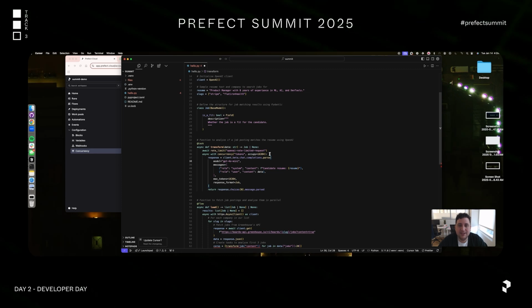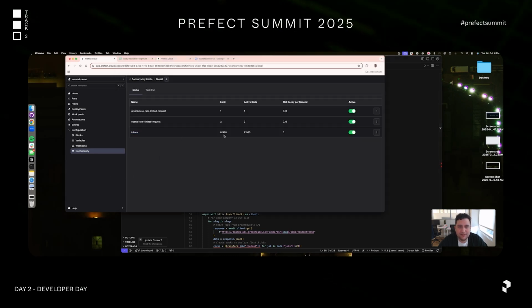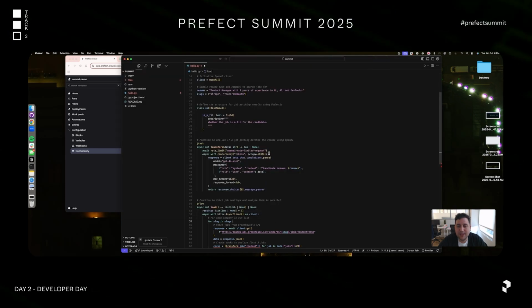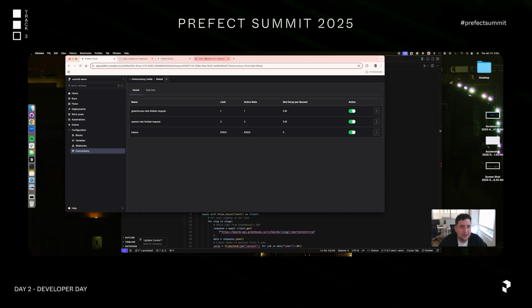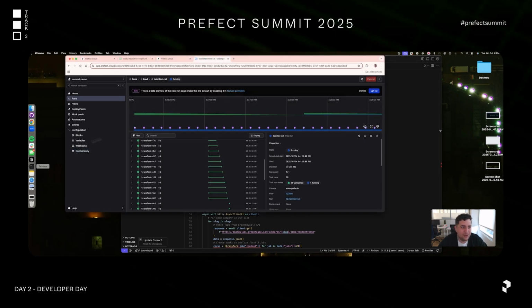I'm going to start off with this budget of 81,920, and anytime I kick off this request, I'm going to steal 16,384 tokens from the budget, and then return it back when it's done.